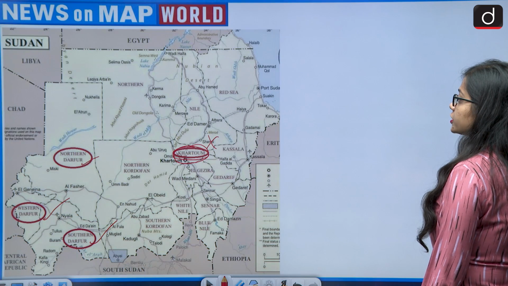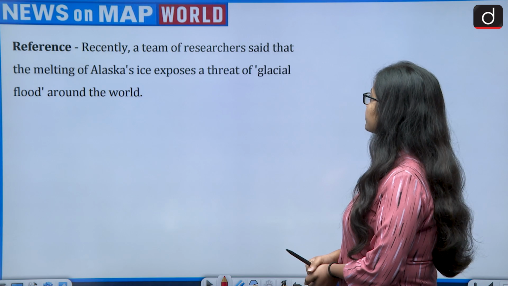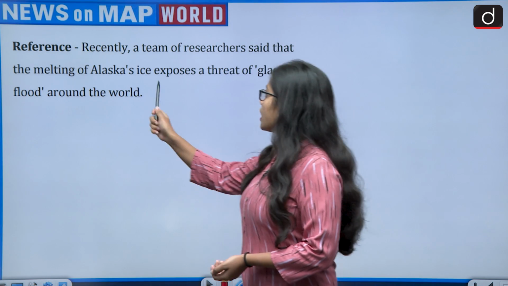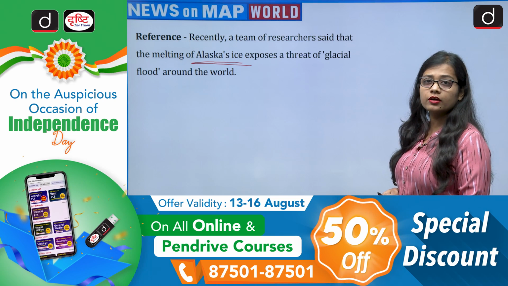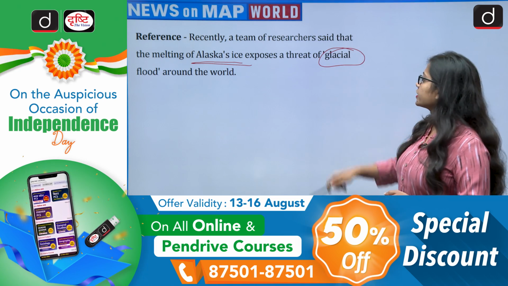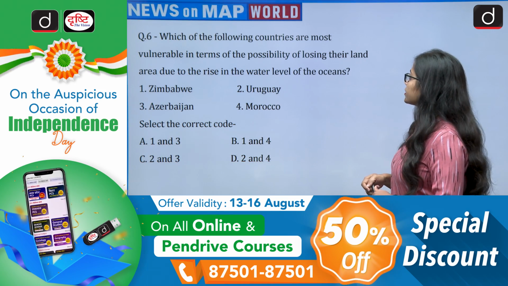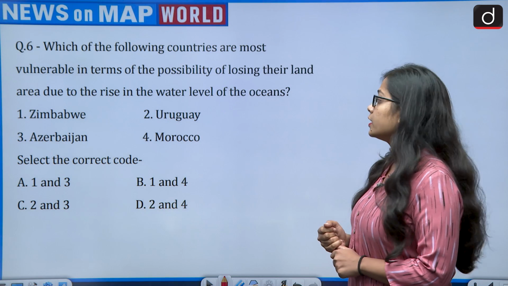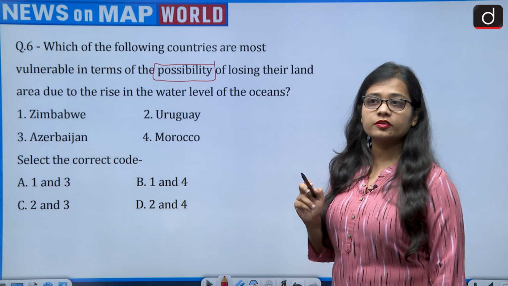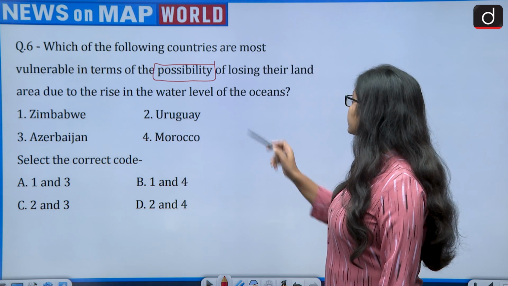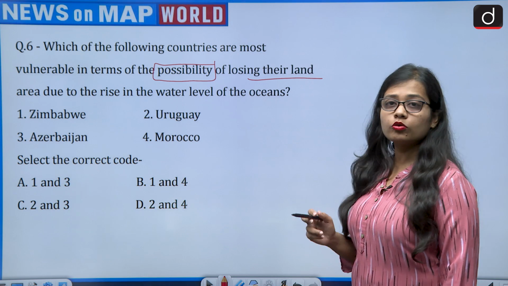Moving on to the next question. The reference says, recently a team of researchers said that the melting of Alaska Sea exposes a threat of glacial flood around the world. And the question is based on glacial flood. So, the question says, which of the following countries are most vulnerable in terms of the possibility? The important word here is possibility. Possibility of losing their land area due to rise in the water level of the oceans.